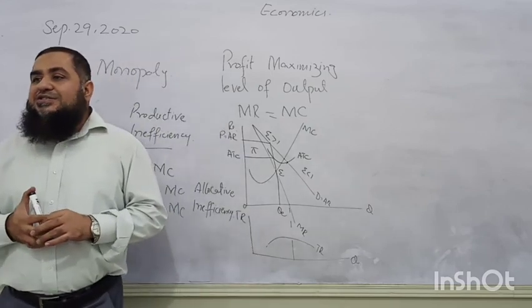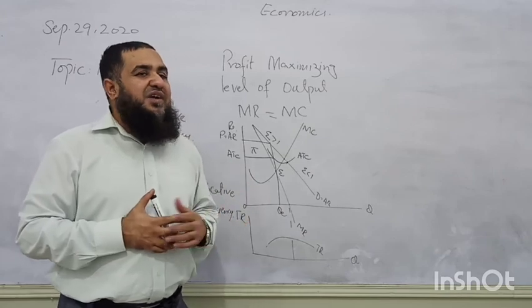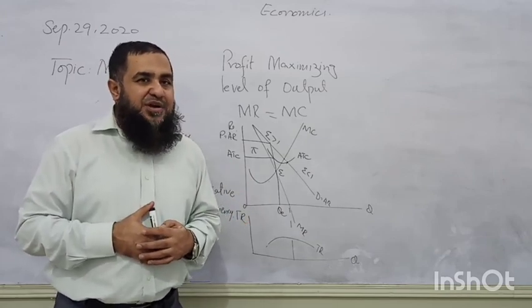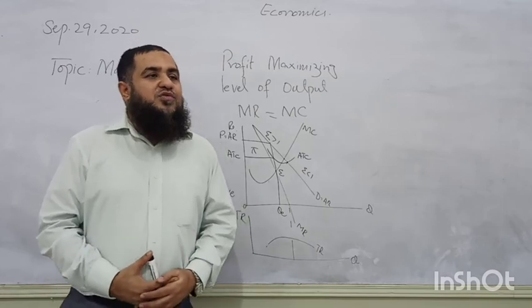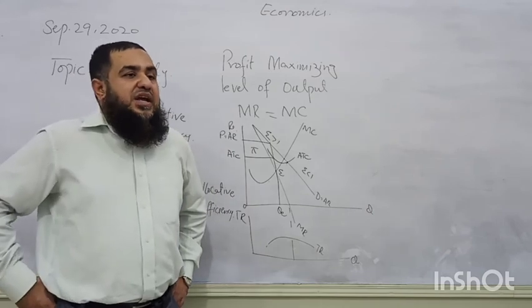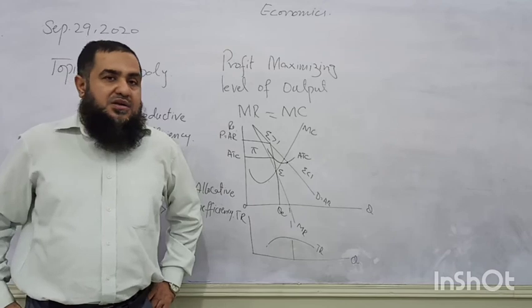And if both efficiencies are not achieved, the monopolist is having economic inefficiency. Both productive and allocative efficiencies are not achieved by the monopolist. Therefore, we say this monopolist firm is having economic inefficiency. Alright?